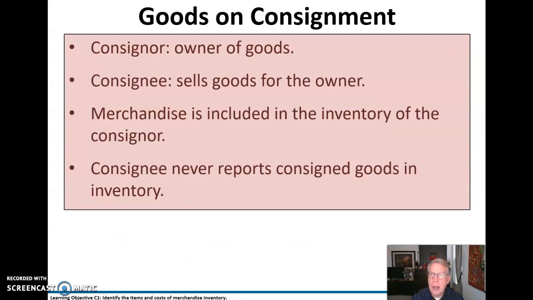Goods on consignment. Here, the consignor is the owner of the goods. The consignee sells the goods for the owner. So the merchandise is included in the inventory of the consignor, even though it would be present at the consignee's location. The consignee never reports consigned goods in their inventory.